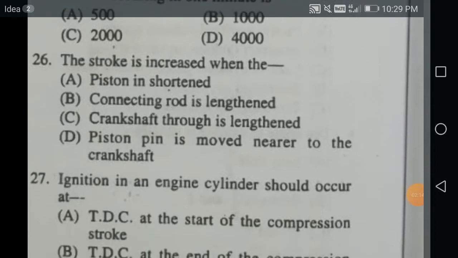The stroke is increased when the crankshaft throw is lengthened. Neither of the other things are actually the reasons for the stroke increase. So the correct answer is that the crankshaft throw is lengthened.